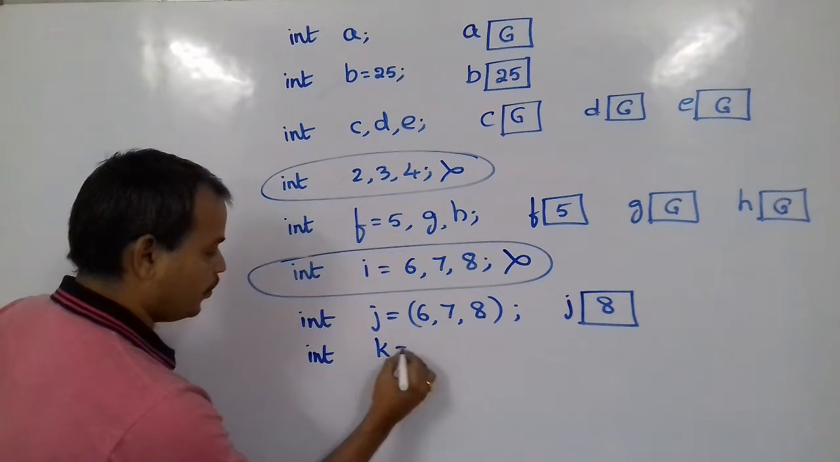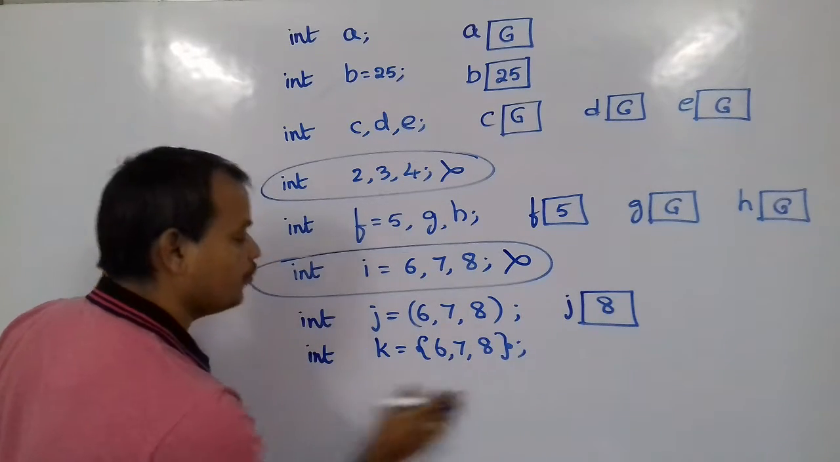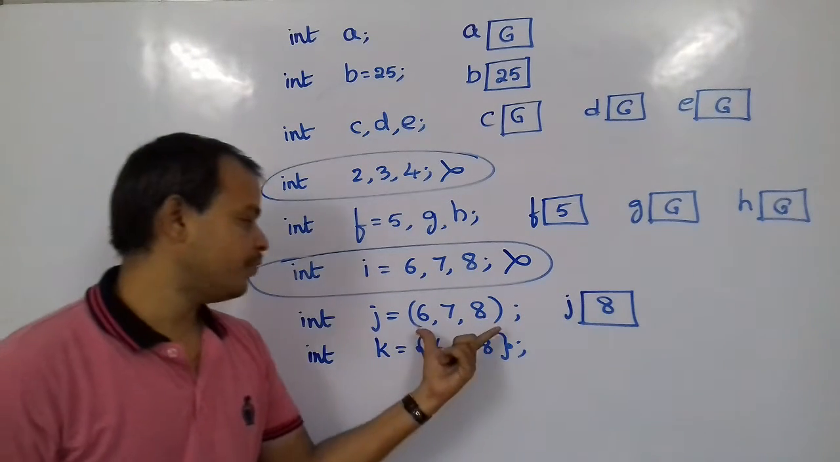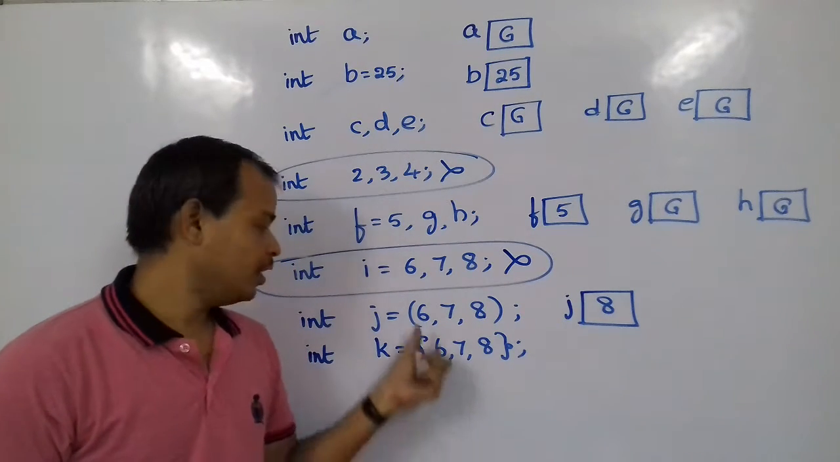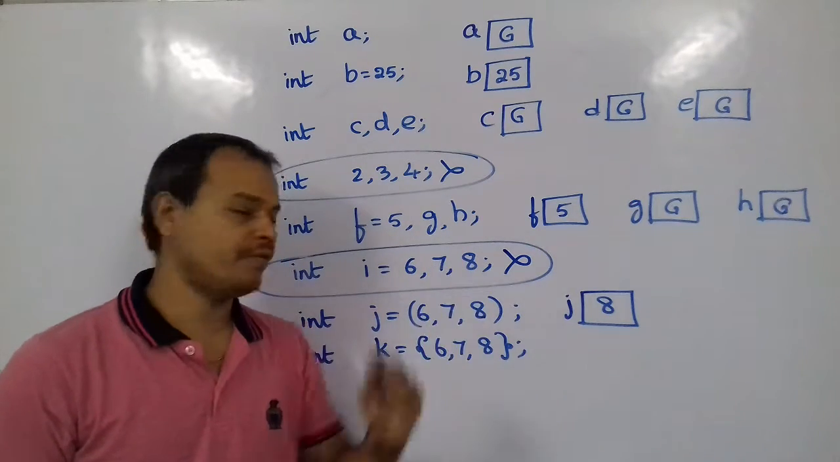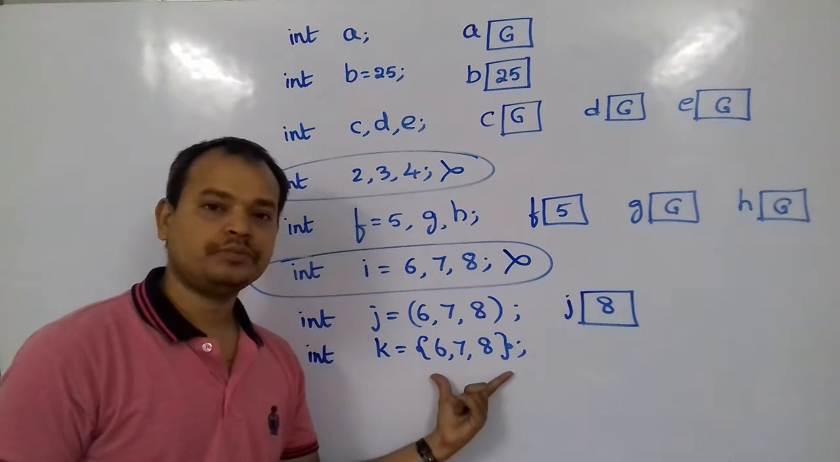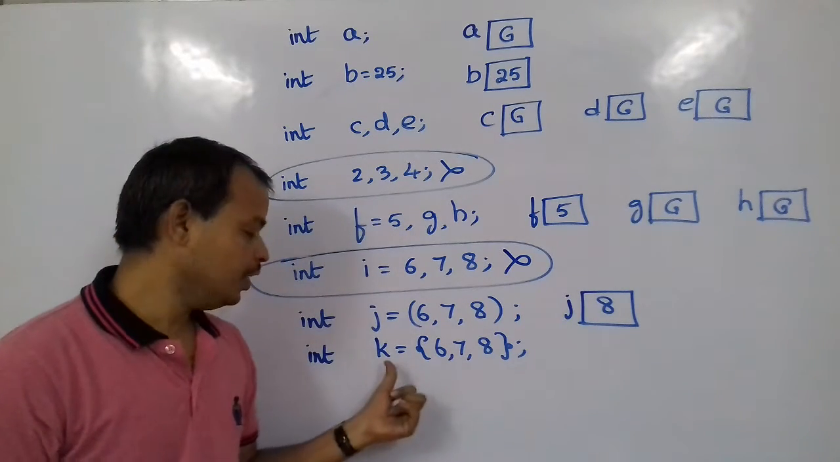int k is {6, 7, 8}. Suppose you write something like this. The difference between the parentheses and the curly braces is that curly braces consider all the values, whereas parentheses consider only one value. So 6, 7 and 8 should be stored in k.